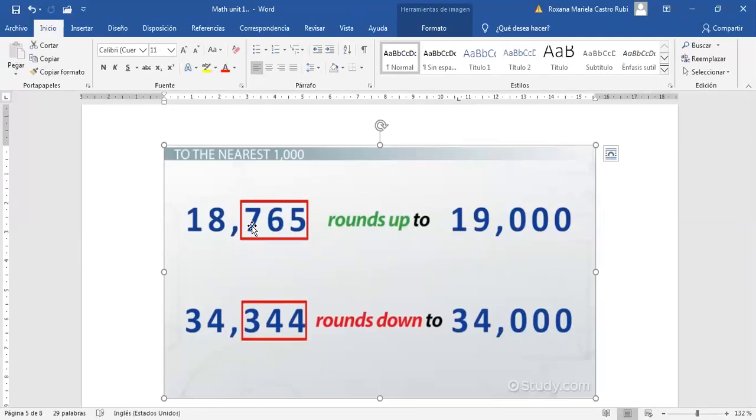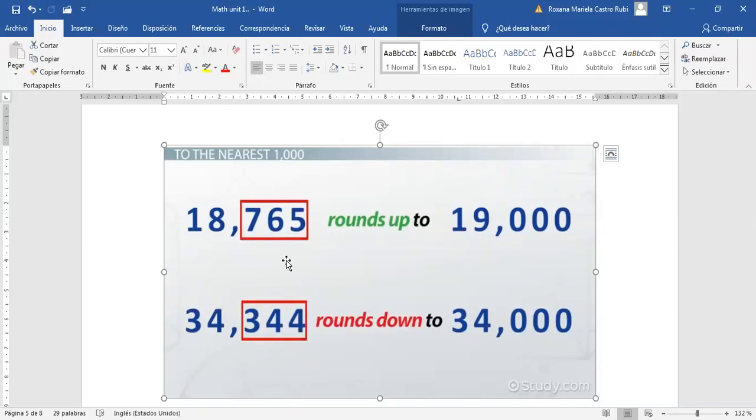Exactly. All these numbers, I can test you to round to the number 18 or to round to the number 7 or the number 6, but you have to listen to the instruction. I say to round it to the nearest 10,000. When you hear the nearest 10,000, it means that you will change it to 18,000 or 19,000. In this case, you round it up to 19,000. Why? Because the number 7 is greater than 5.